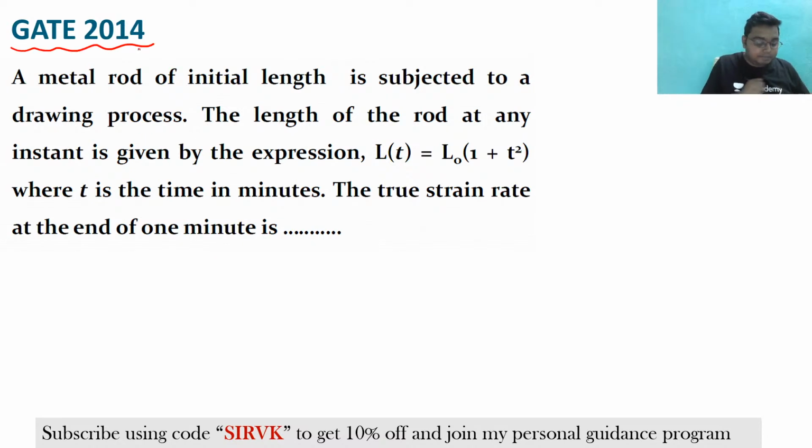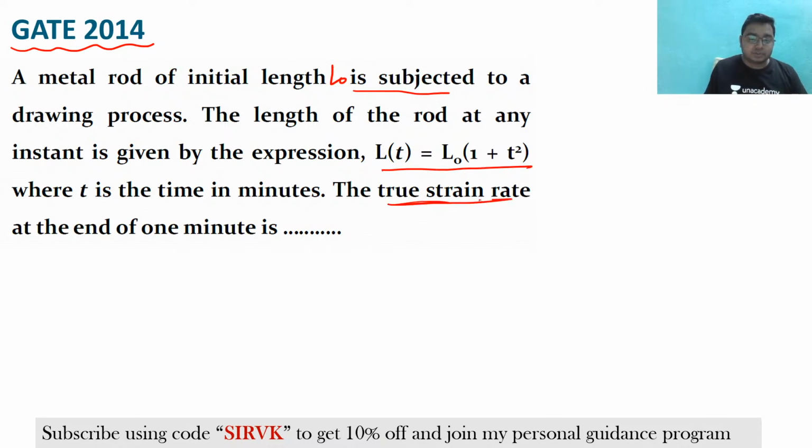GATE 2014. This question was asked that a metal rod of initial length L0 is subjected to a drawing process. The length of the rod at any instant is given by this expression, where T is the time in minutes.